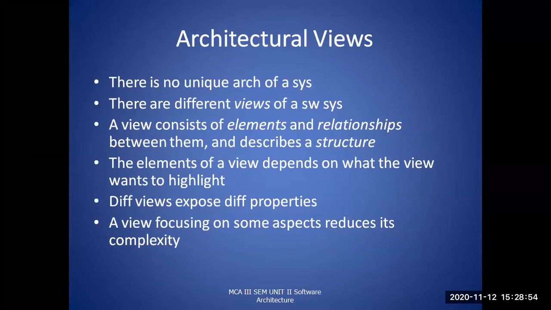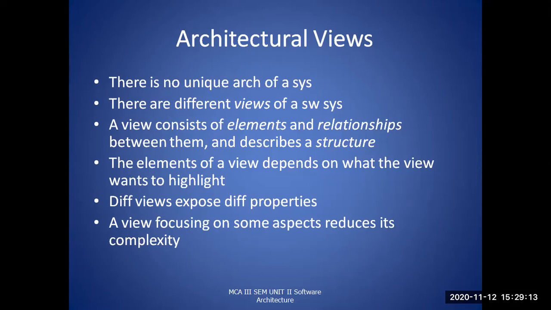Next, how an architecture can be viewed from outside. There is no single architecture for a system. There are different views of a software system. A view consists of elements and relationships between them, and it describes a particular structure.